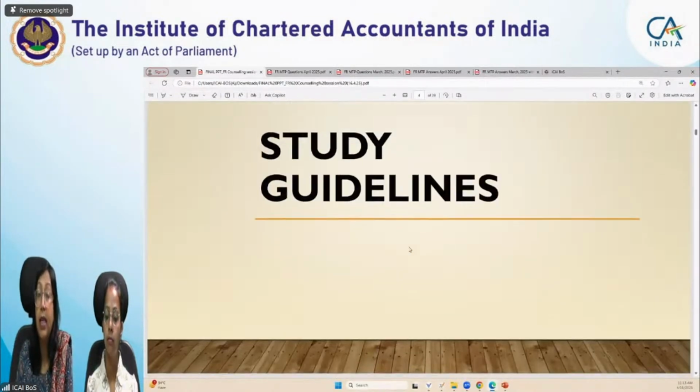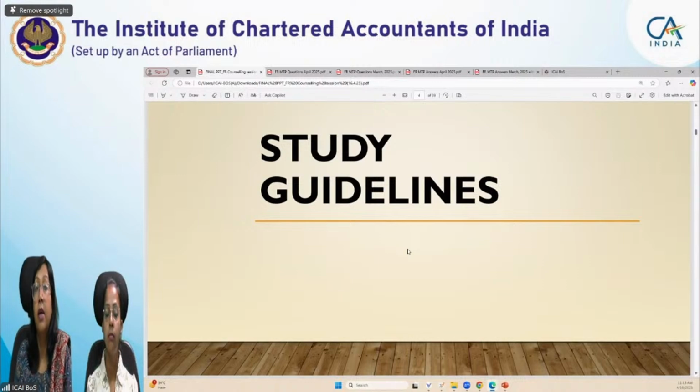Study guidelines. This is very important, students. This is a separate document which is given at the end of the RTP. Sometimes it is also given on the website. These study guidelines contain, within the syllabus, the topics which you are not supposed to study, which you are supposed to exclude or just skip.